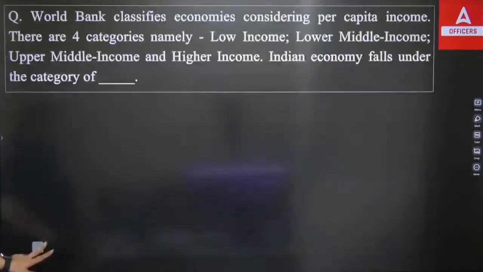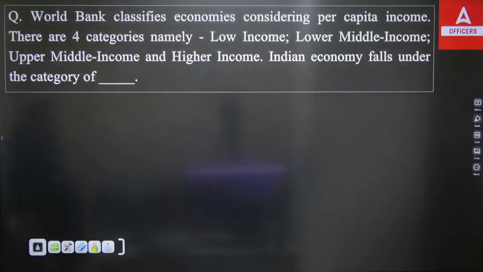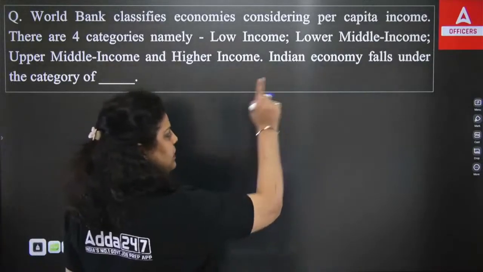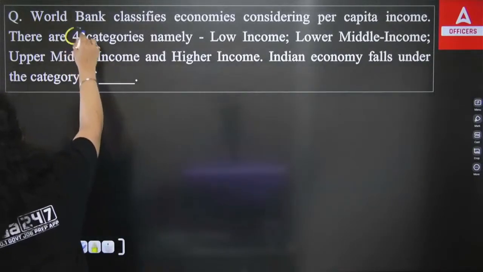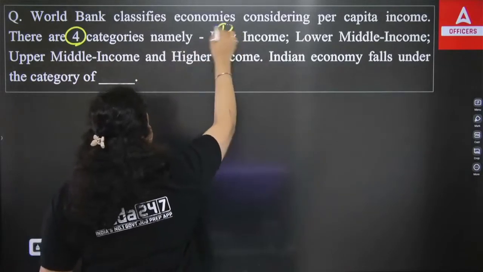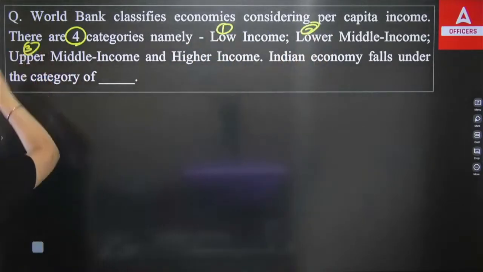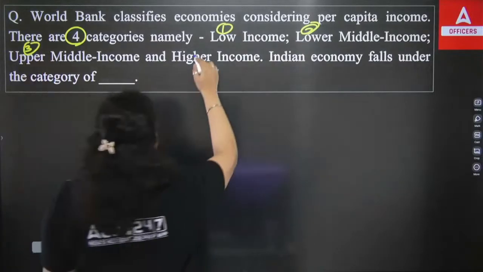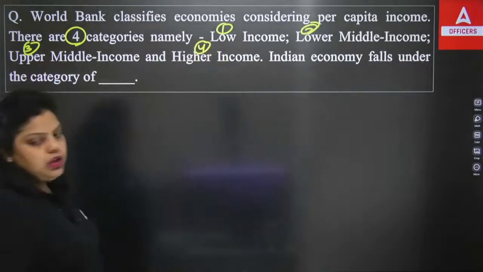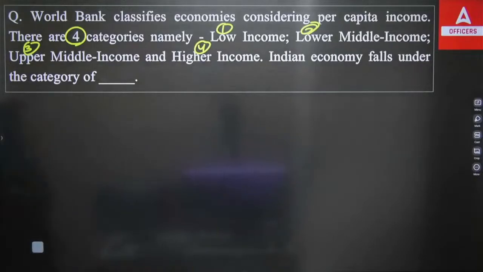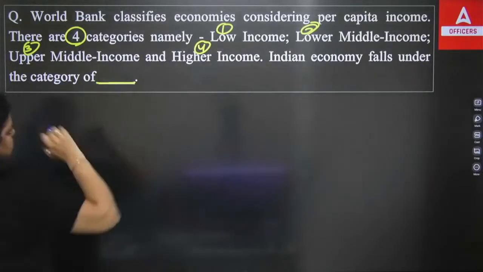Next question, that is the third question, talking about the World Bank. The World Bank classifies economies considering the per capita income. There are 4 categories. The first category is low income countries, the second is lower middle income countries, the third is upper middle income countries, and the fourth is higher income countries. Okay, and the Indian economy falls under the category of dash.